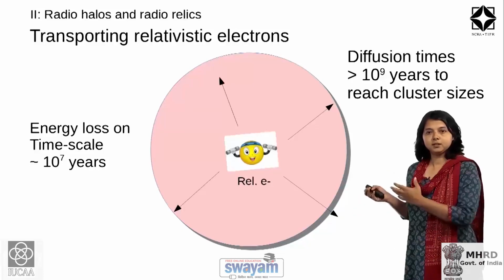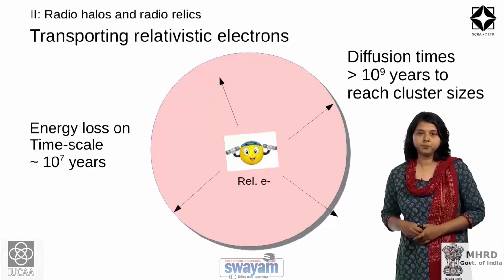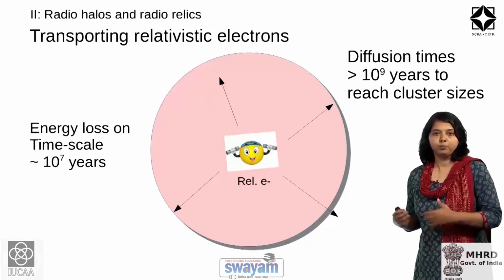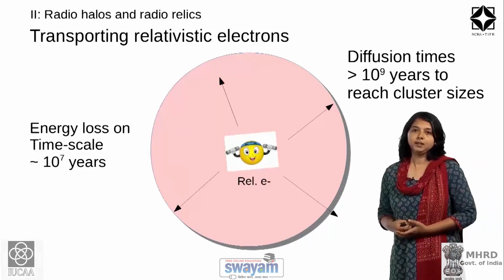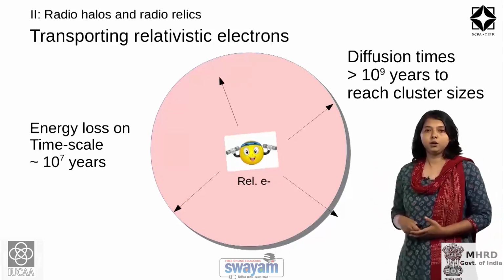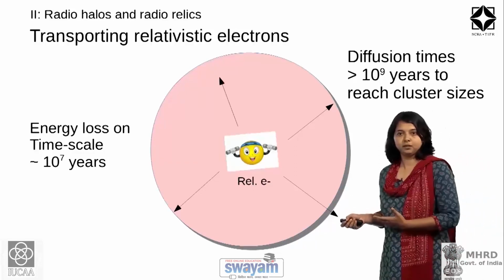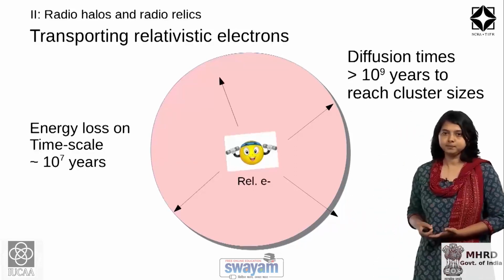To transport this electron as far as the outskirt of the cluster, it will go by a process called diffusion, and the time scale over which it can diffuse to distances of the order of the size of the cluster is more than 10^9 years.